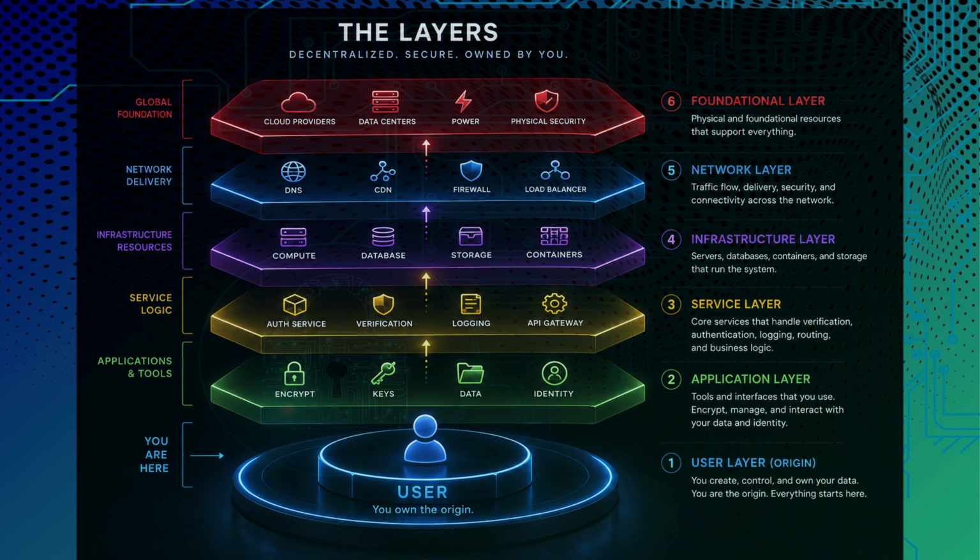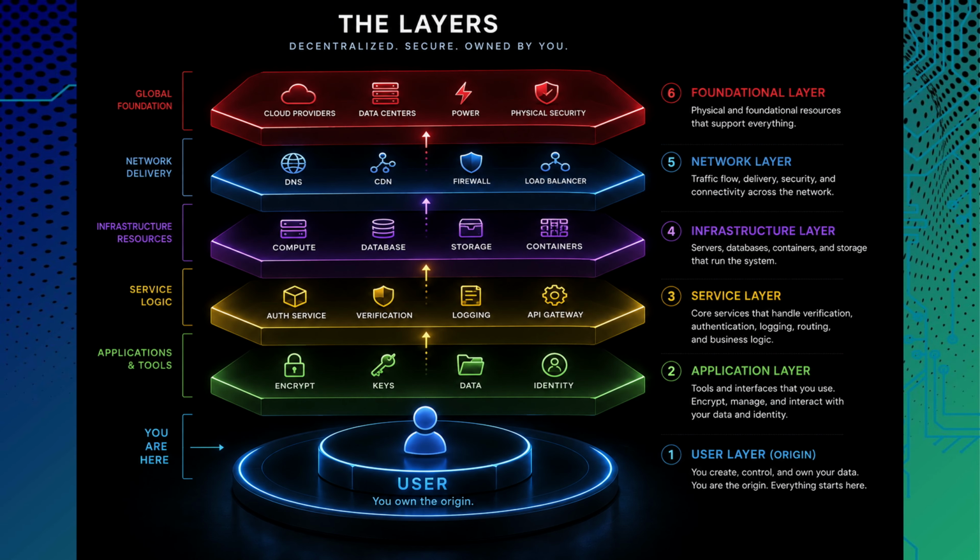What you just saw isn't happening at the platform level. It starts here at the origin. Most systems are built like a football game. If the ball gets intercepted, the other team takes control. But this changes the rules. Even if your data gets picked off, it's still not usable. Because protection doesn't start in the network or the infrastructure, it starts with you. Possession isn't enough anymore.